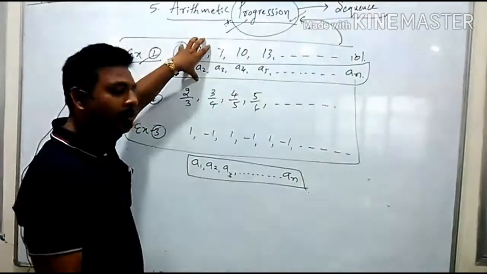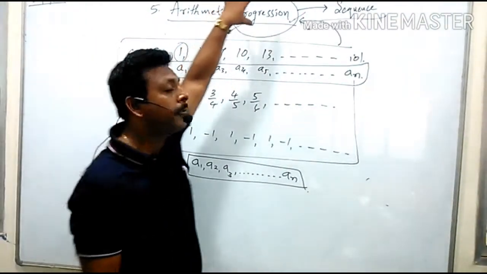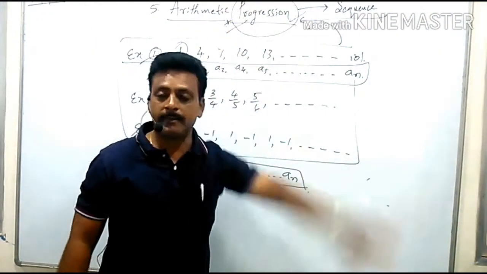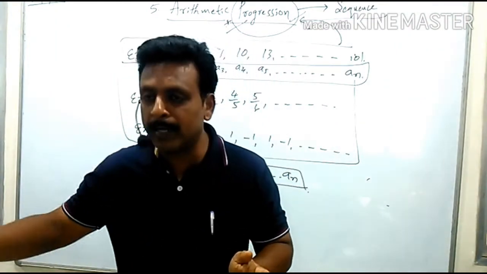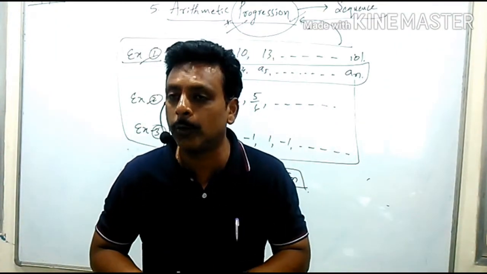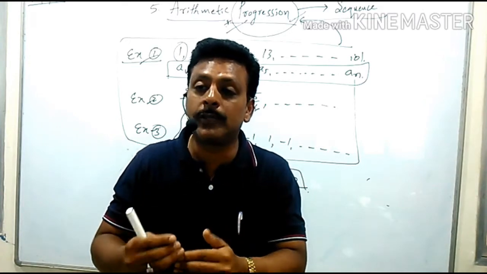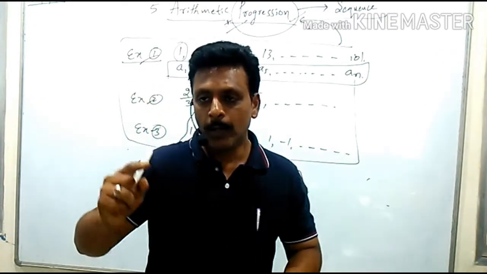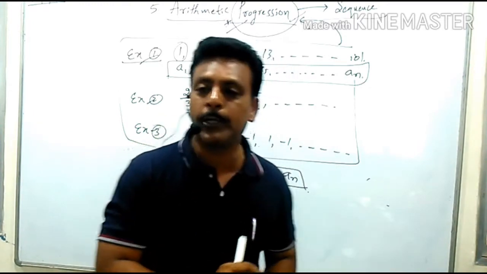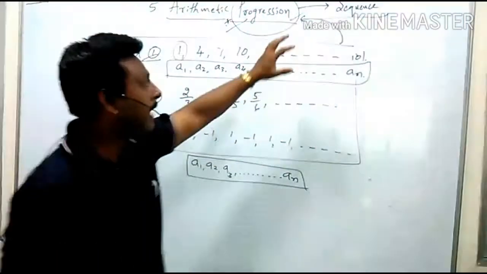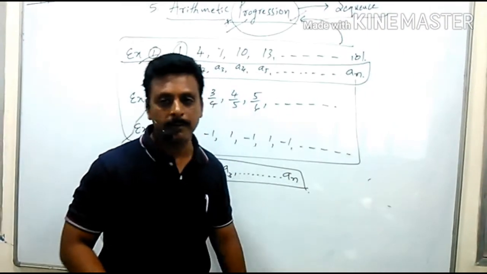On the basis of that, we can prepare a formula for progression. But a sequence is also a set of numbers, not arranged according to some mathematical rule. They are arranged according to a certain logical rule. On the basis of a logical rule, you write the set of numbers. It can be called a sequence.